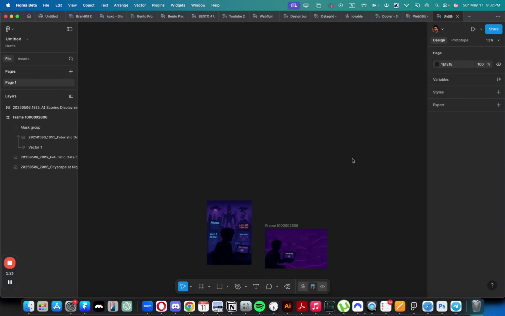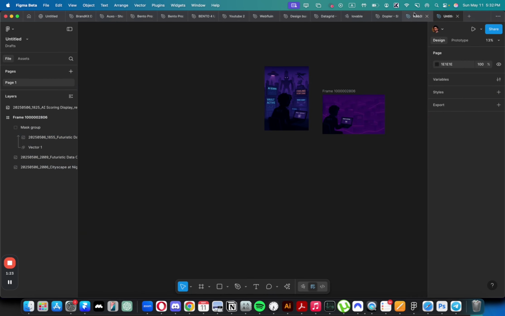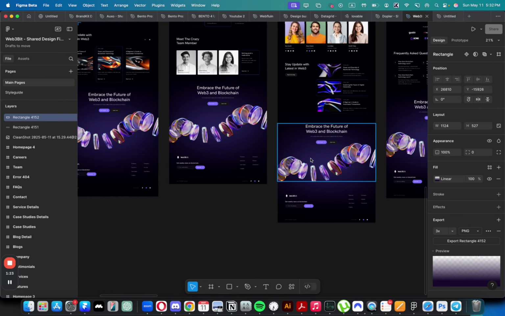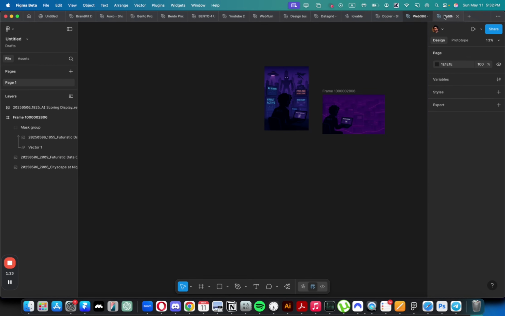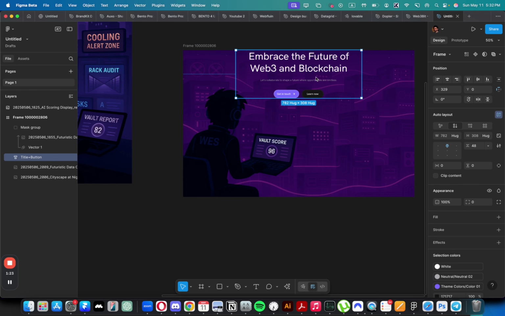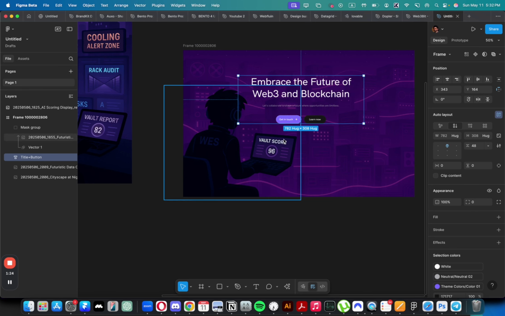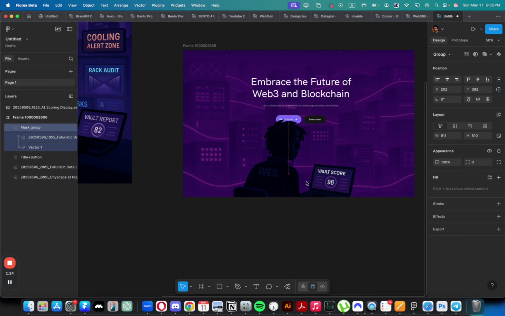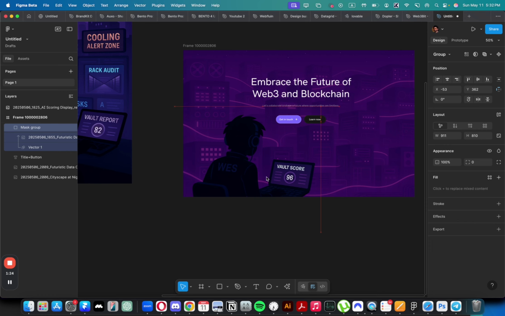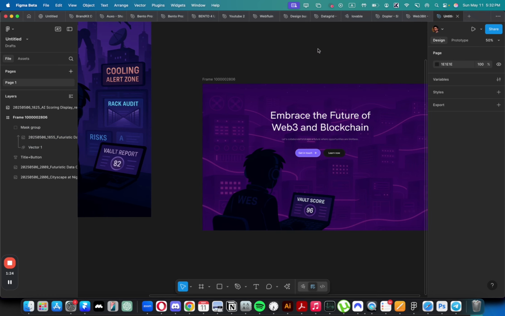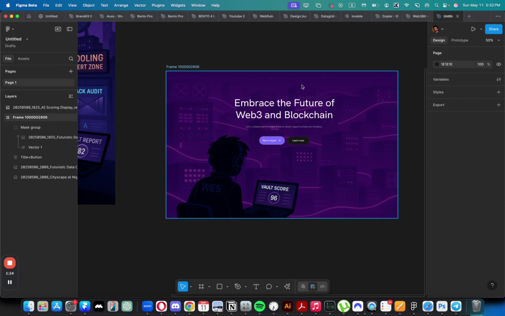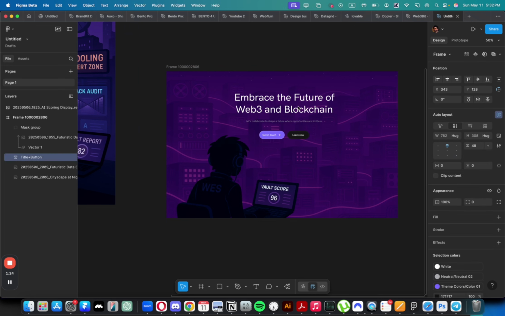And now I need to figure out how I would apply the text itself. So let's go to this section and take some random text here. Maybe we do something like this. But then it will be too large, honestly.